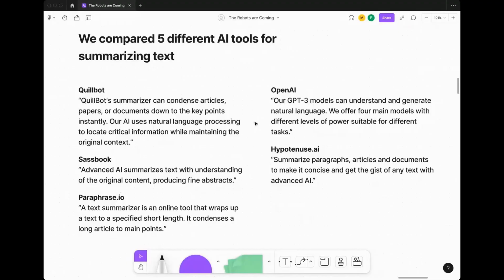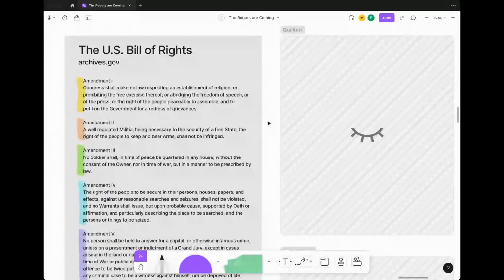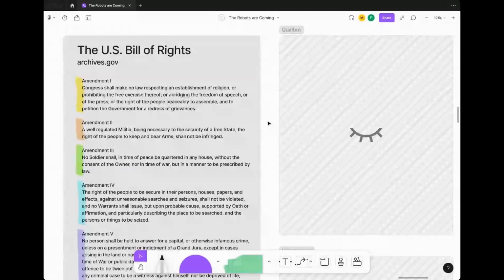Yeah, we did 3 different tests here. So I'll walk you through a little bit of each one and then we'll dive into them in sequence. So we started first with the US Bill of Rights. And one of the things that we were interested in testing here is that, first of all, this is archaic English, so a little bit older, uses words like shall and redress and things like that, Roman numerals, all kinds of crazy things that I'm really excited to see how each of these tools interpreted that and were they able to present back the result in a way that I could understand.